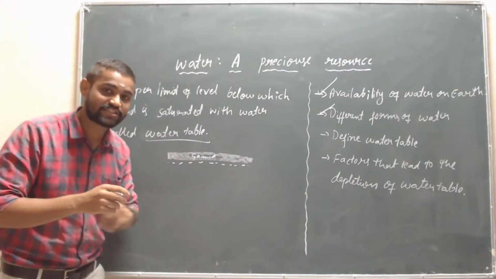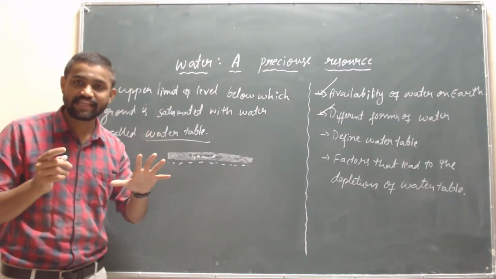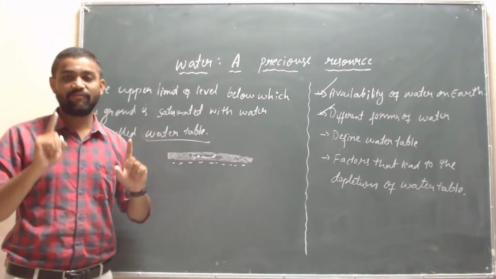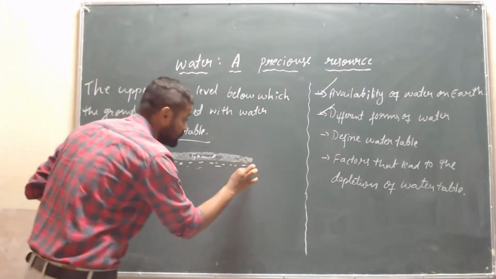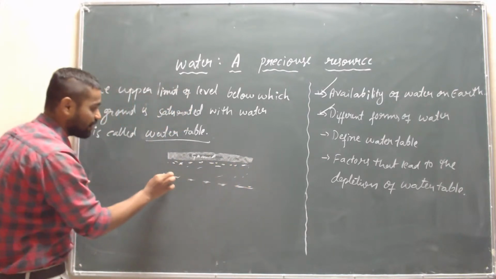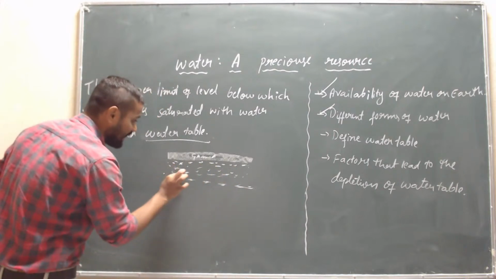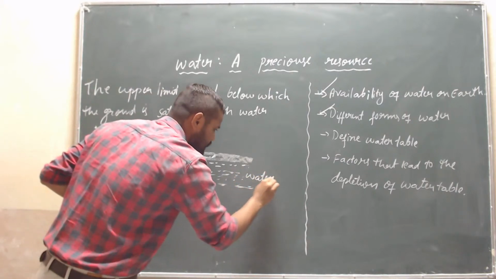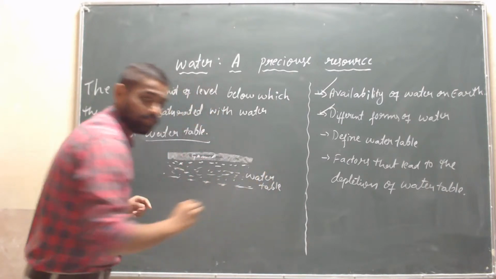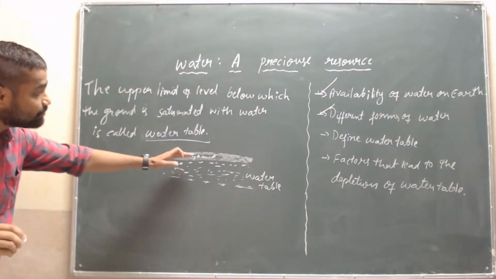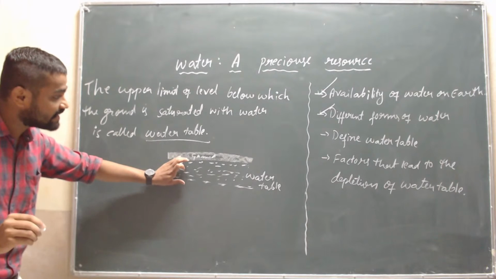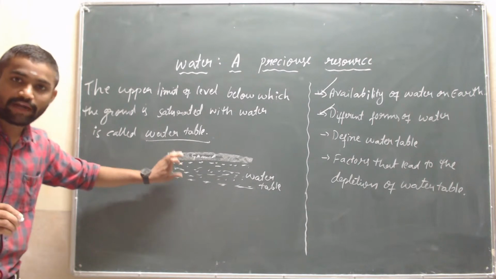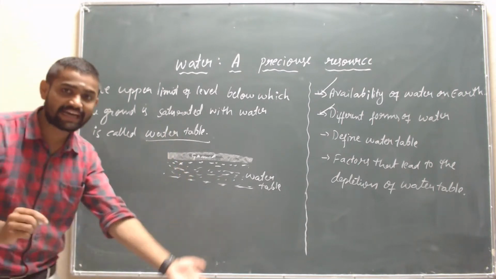Yes, some amount of soil is there, but that soil is filled with water, and this is the upper limit up to the water table. See here, this area is called the water table. Are you getting my point? Suppose below the ground this area is filled with or saturated with water, and that area is called the water table, children.